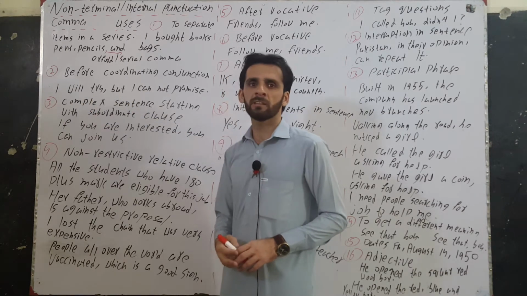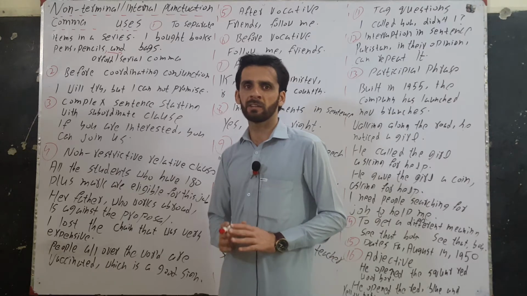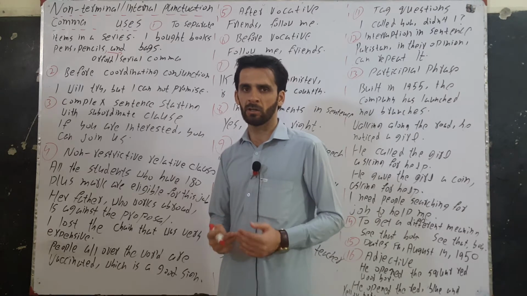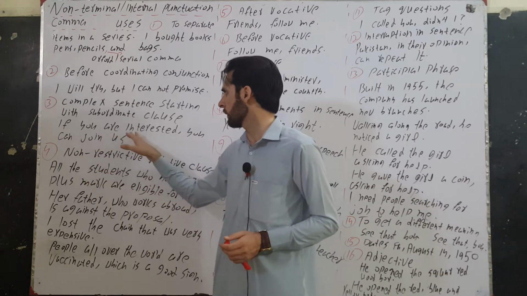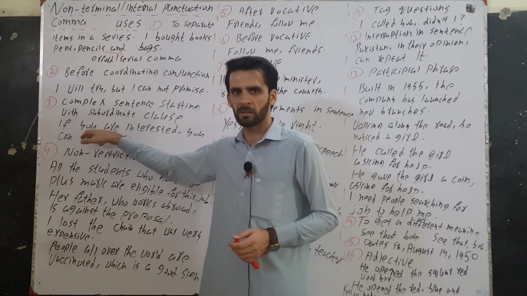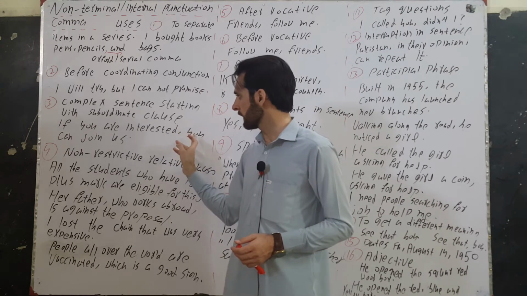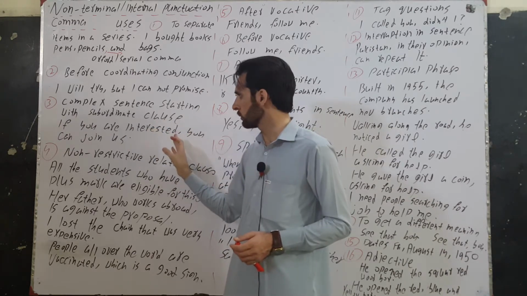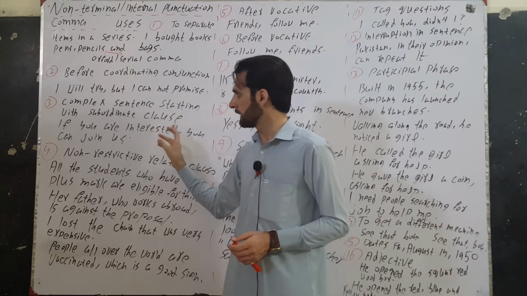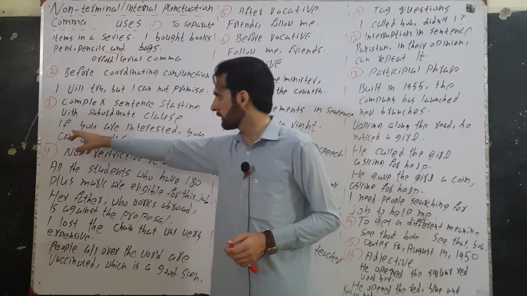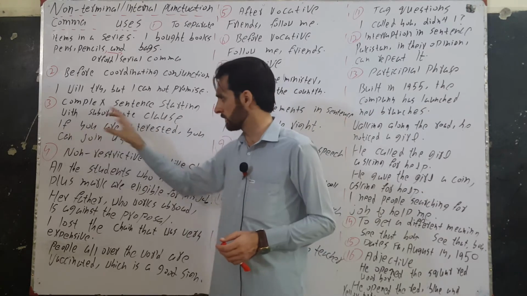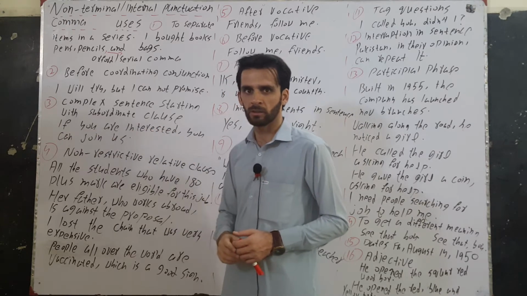The third use is when a complex sentence starts with the subordinating clause, with the subordinating conjunction. If you are interested, you can join us. This is a subordinating clause, this is a subordinating conjunction, so we have used comma here. But if the main clause comes first, you can join us if you are interested, then we will not use comma, then the conjunction itself will be used in the middle of the two clauses.